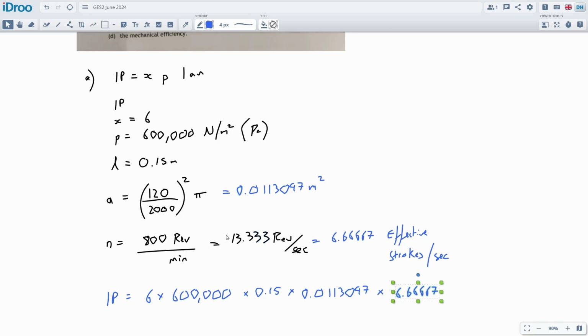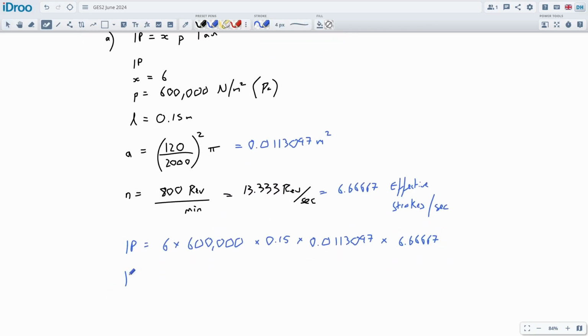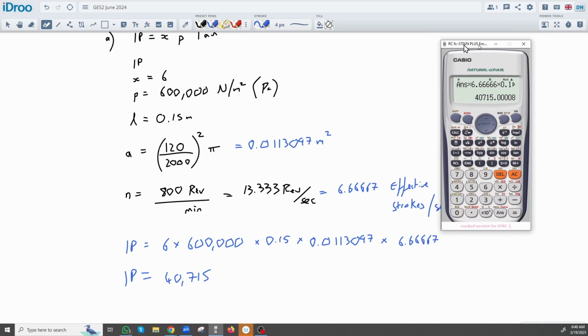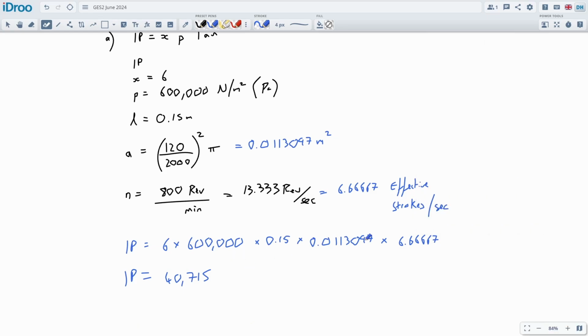So the indicated power, the IP, is 40,715 watts. Well, that's nice. They don't ever do that anymore. It just completely comes out as like a whole number, which is rare. I think that's just lucky because there's a pi in there. And this comes out to be watts. Okay, so it's 40 kilowatts worth of power.